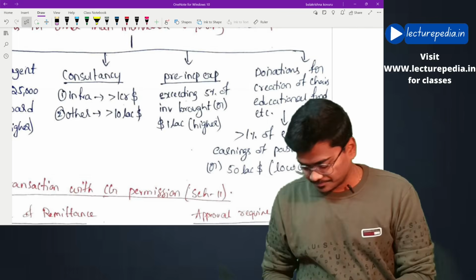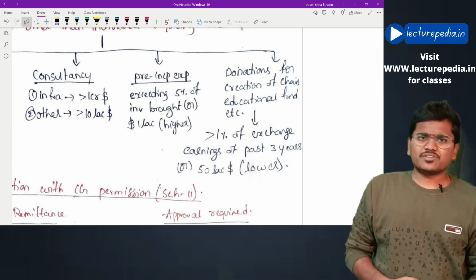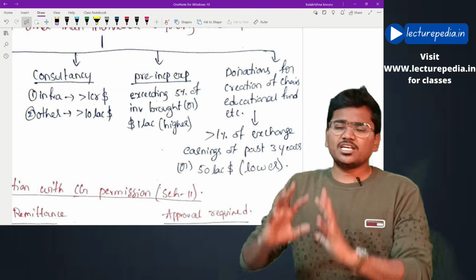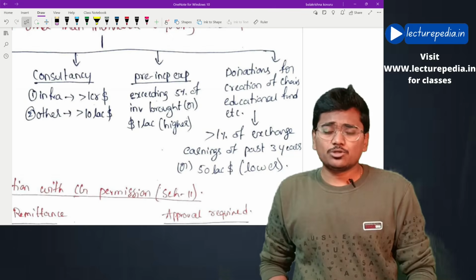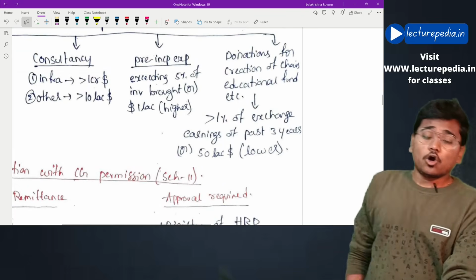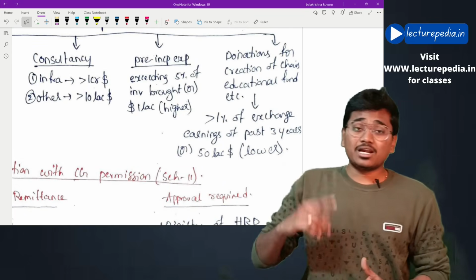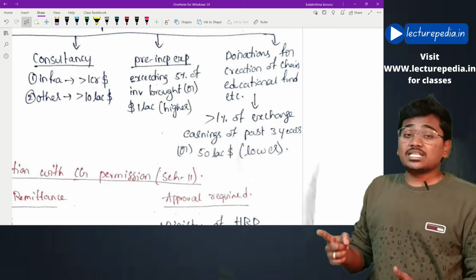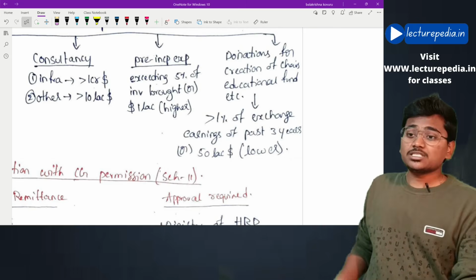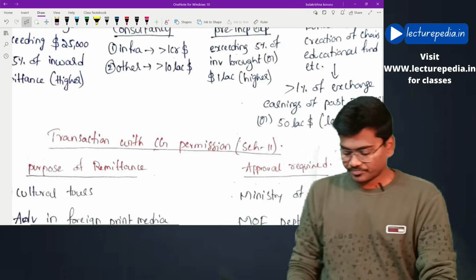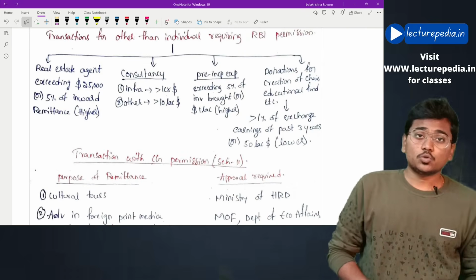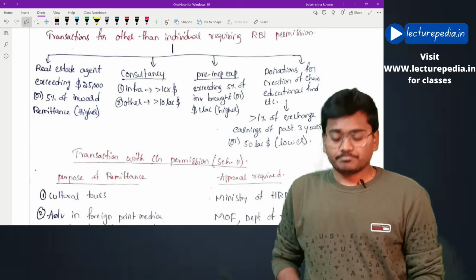Hope this is clear. Next, donation for the creation of chairs or donation to any fund created by a foreign educational institute. The maximum amount of donation that you can give is 1% of the foreign exchange earning that you have made during the preceding 3 financial years, or $50 lakh, whichever is lower. Hope this is clear. These are the 4 transactions related to companies, you can say.